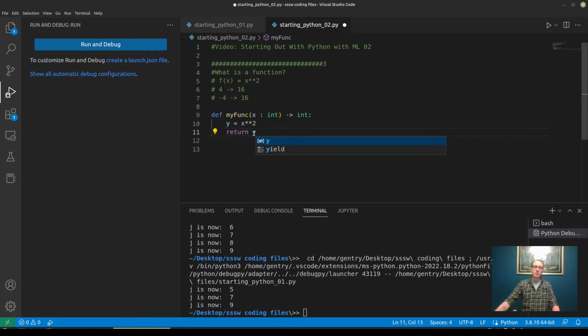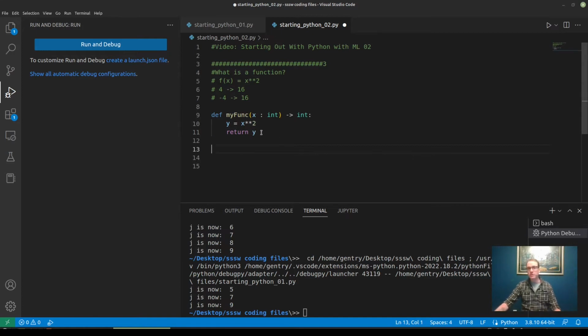The data type of this variable needs to match the data type that we say we're returning from the function. As long as x is an integer, x squared is going to be an integer, so it's safe to say that y is also going to be an integer in this case. So I think we've done a good job here. I think we have a good function.